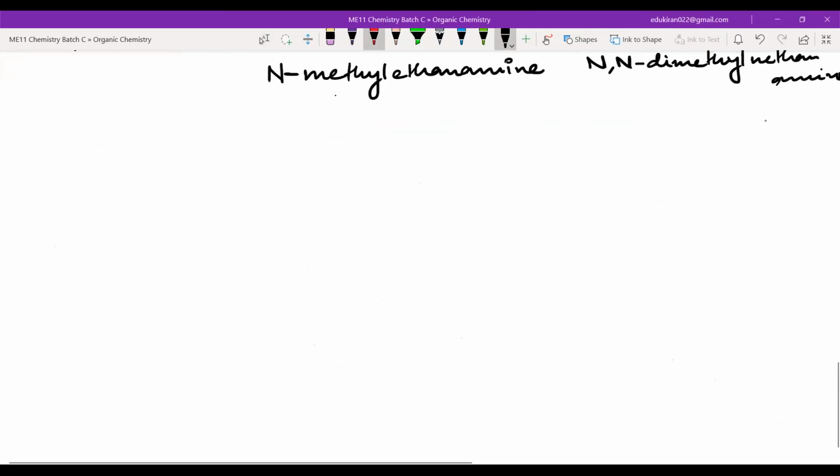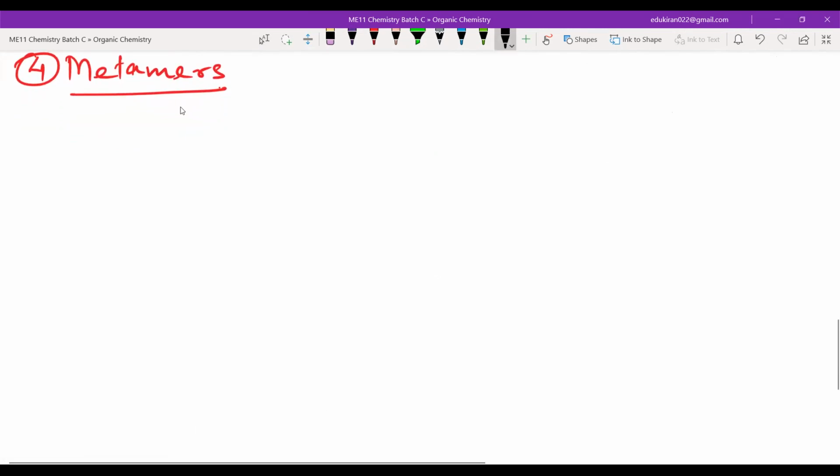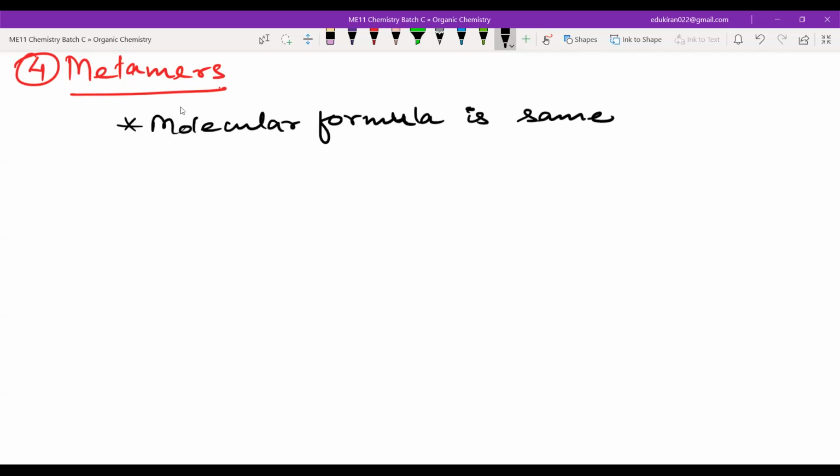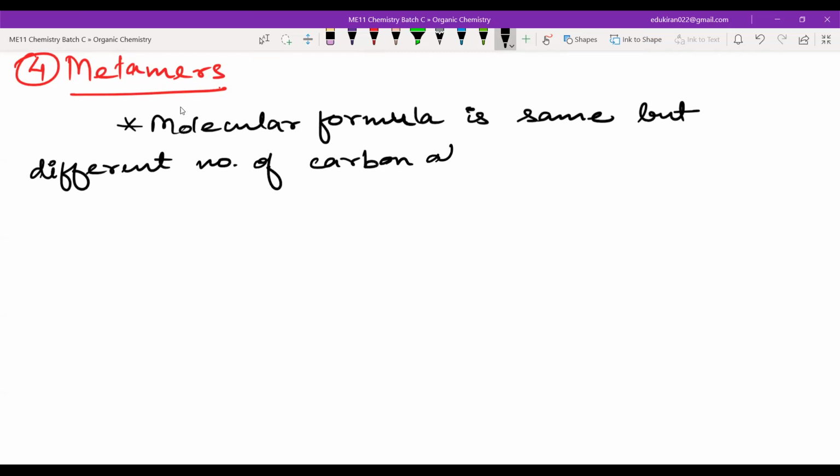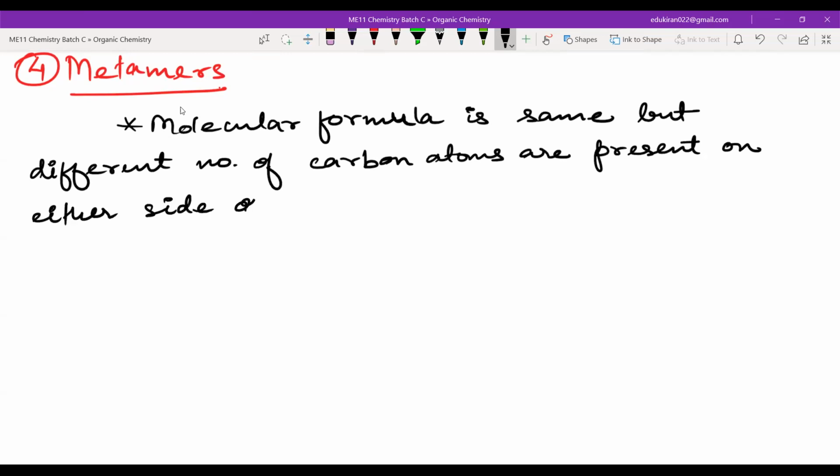Now, write the fourth type, that is metamers. Metamers: molecular formula is same, but different number of carbon atoms are present on either side of the functional group.